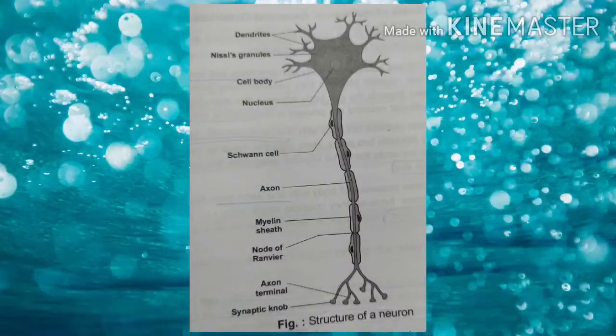That end of the axon which is attached to the cell body is called the proximal end, whereas the end of the axon which is away from the cell body is called the distal end. The distal end of the axon shows branching. The distal end of the axon is divided into certain branches which are called the axon terminals.